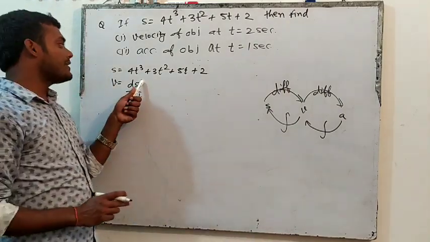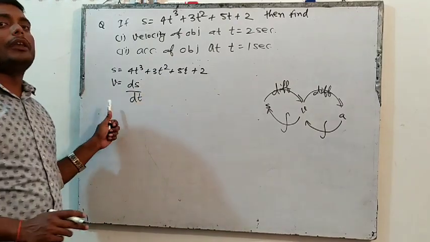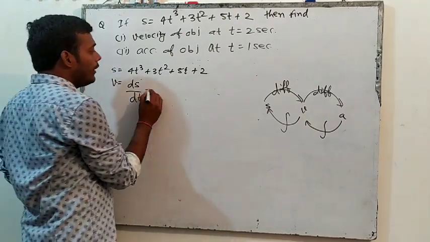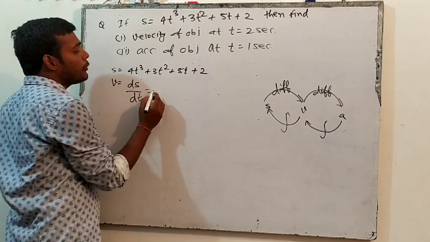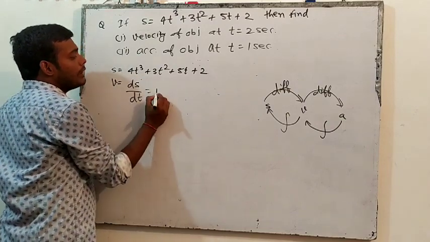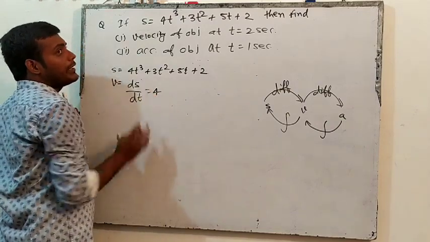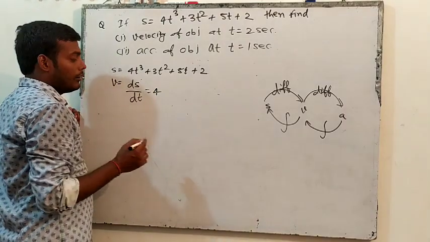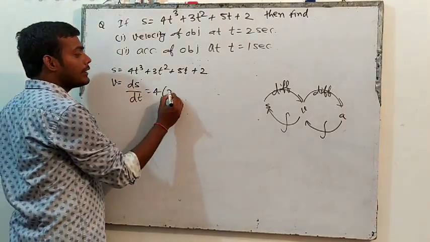So if you will differentiate displacement with respect to time, you will get velocity. How can we differentiate? The differentiation of 4t cube: 4 is a constant. The differentiation of t cube is 3t square.